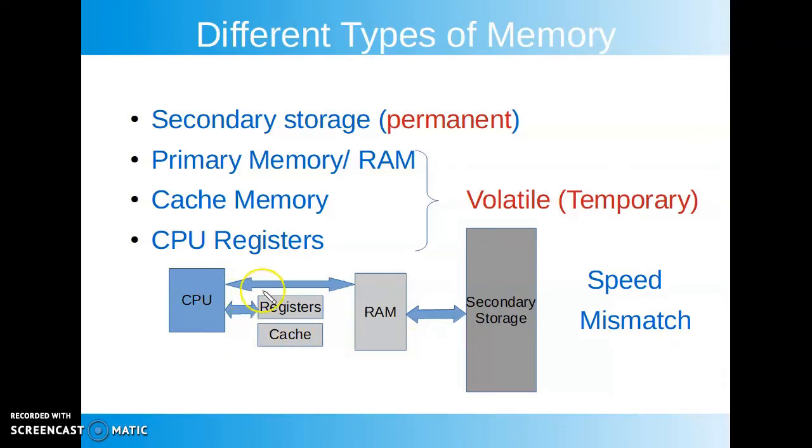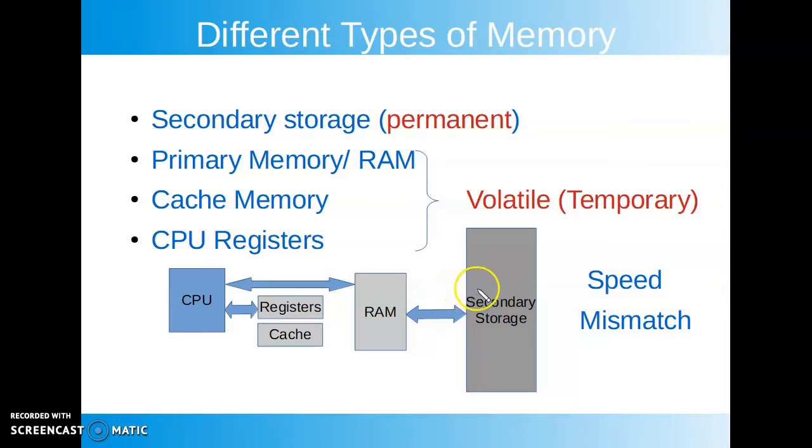CPU interacts with RAM and registers directly, but it cannot interact with secondary storage or the permanent storage directly. And we all know that when we want to store our program or application, then secondary storage is used for the purpose.